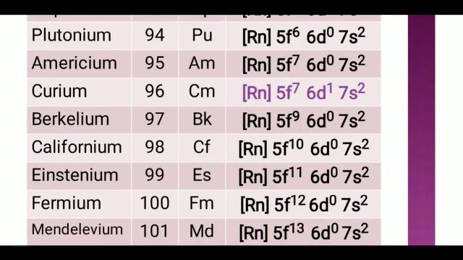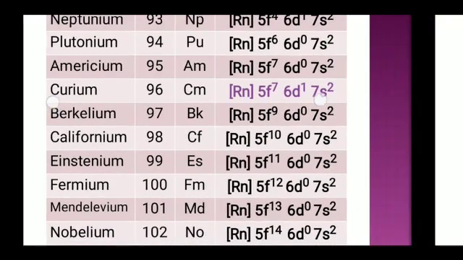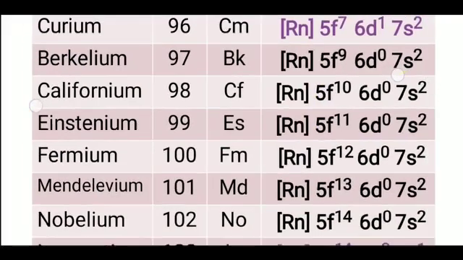Next, berkelium, atomic number 97, Bk, Rn 5f9 6d0 7s2. Then californium, atomic number 98, symbol Cf, electronic configuration Rn 5f10 6d0 7s2. Then einsteinium, atomic number 99, symbol Es, electronic configuration Rn 5f11 6d0 7s2.